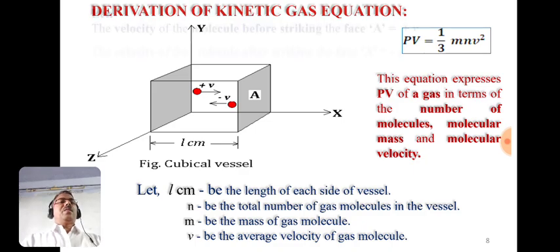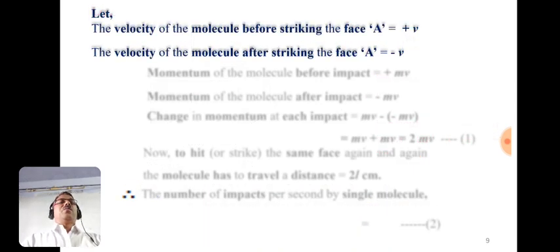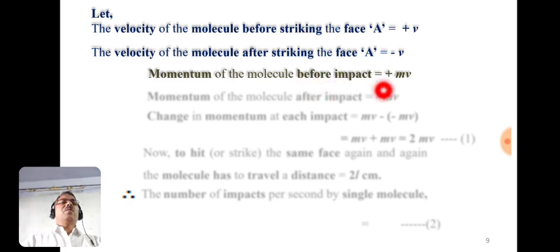Now the velocity of the molecule before striking face A of the cubical vessel is considered plus v. The velocity of the molecule after striking face A is minus v. So the momentum of the molecule before impact is the product of mass into velocity, and as v is positive, this is plus m into v.